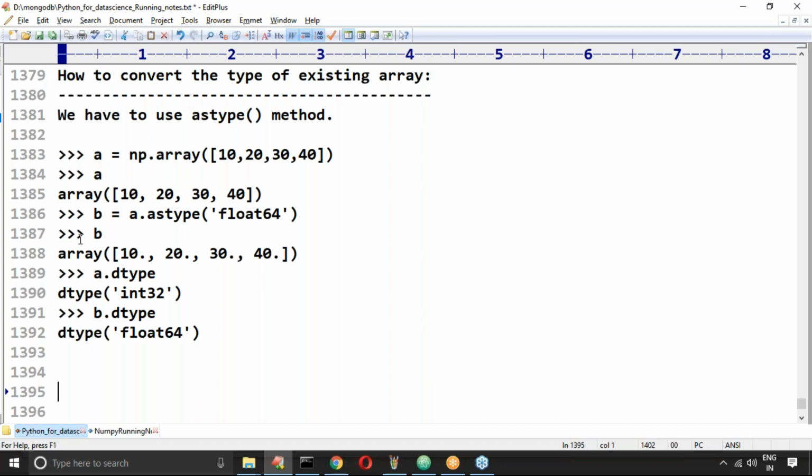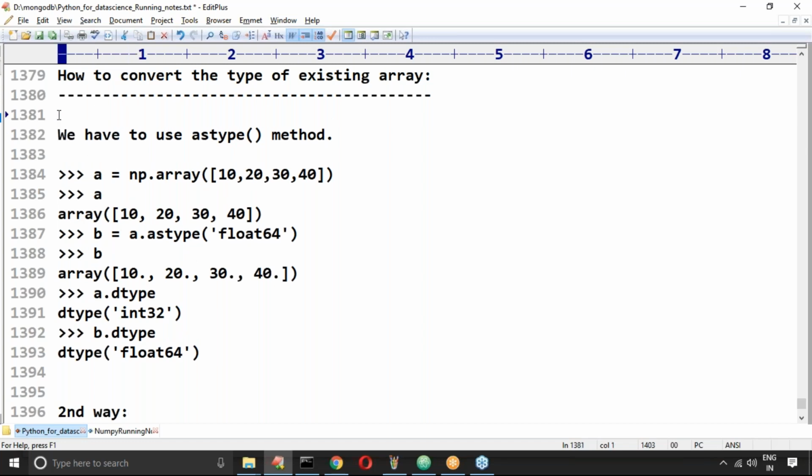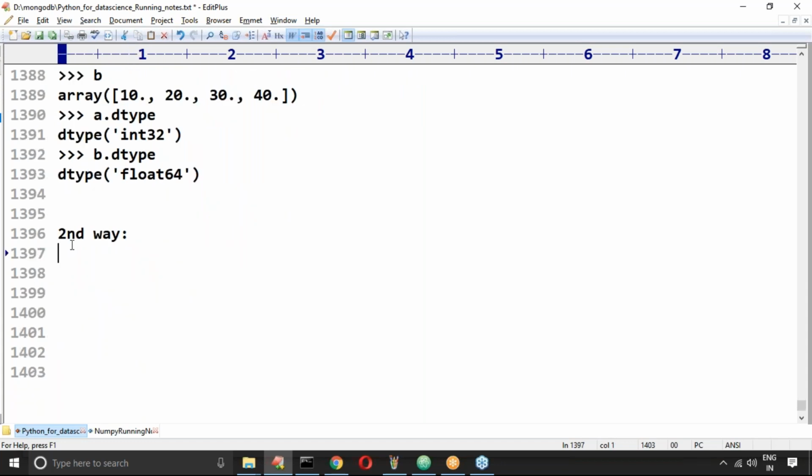Clear for you people, right? Okay, now the next scenario. There is one more way also, sir. The second way is there. This is the first way: as a type we require to use. Okay, the second way is also there.